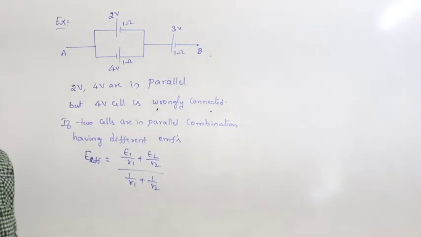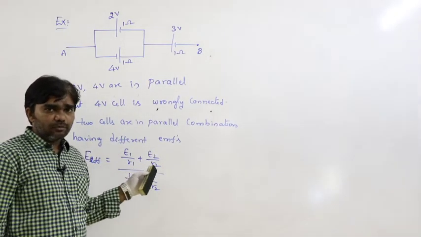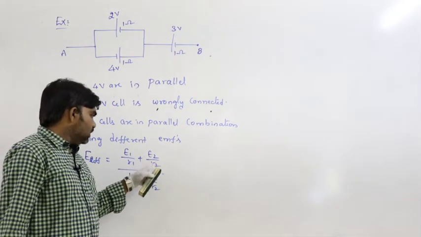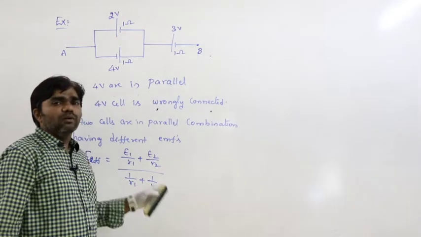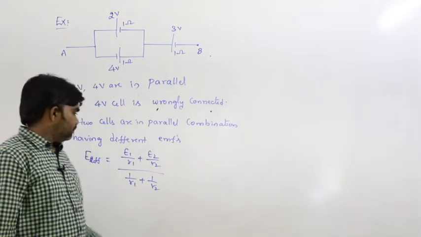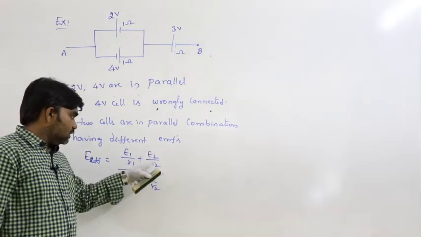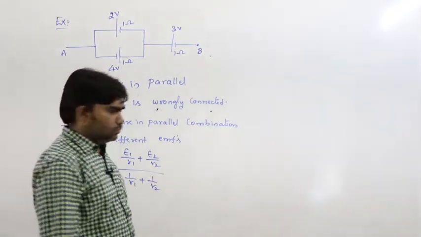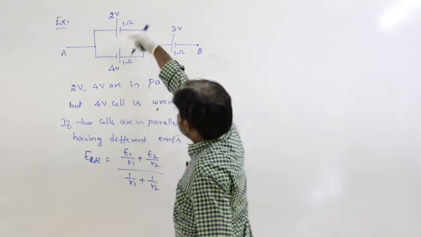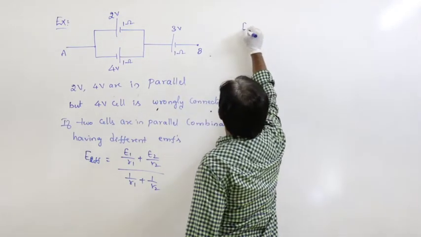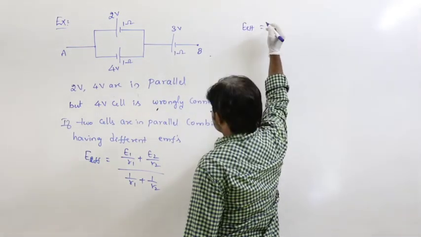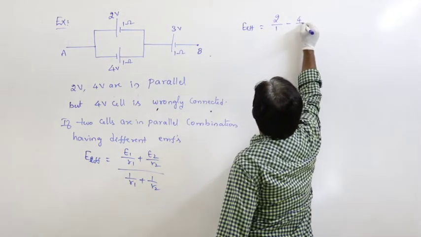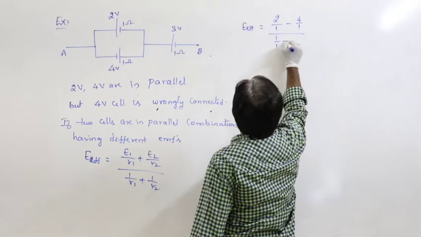Once check this. In parallel combination, at the starting point of parallel combination, we discussed about this: E1 by R1 plus E2 by R2 divided by 1 by R1 plus 1 by R2. So now here these 2 comma 4. So E effective is equal to, E1 is 2, R1 is 1, but minus 4 by 1 divided by 1 by 1 plus 1 by 1.